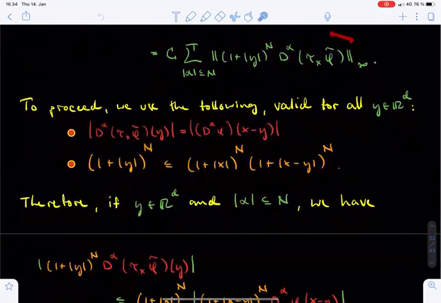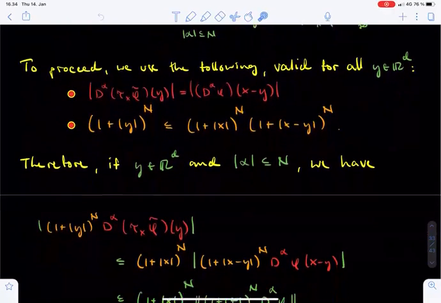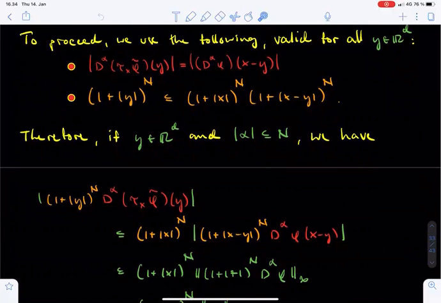With these observations in hand, we may proceed to estimate the L-infinity norm appearing in the previous inequality. Namely, fix a vector y in Rd and a multi-index alpha of order at most n. Then, by combining both of the two elementary observations we just recorded, the absolute value of 1 plus the norm of y to the power n times the alpha derivative of tau x of tilde phi evaluated at y is bounded from above by 1 plus the norm of x to the power n times the absolute value of 1 plus the norm of x minus y to the power n times the alpha derivative of phi evaluated at x minus y.